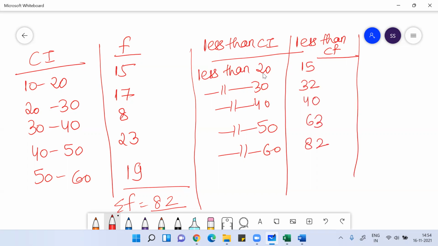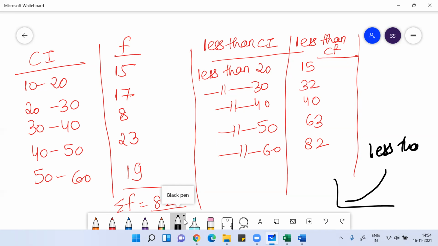If you plot the graph of this, you will get a graph like this. This is called the less than OG. You plot the graph of less than cumulative frequency, and the graph you get is called the less than OG. Clear, everyone?